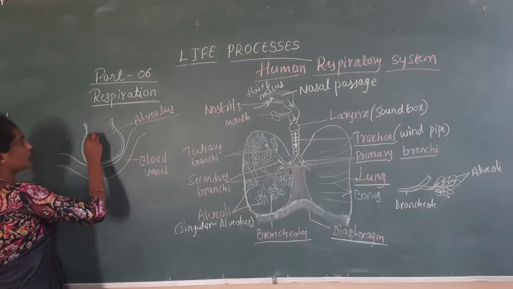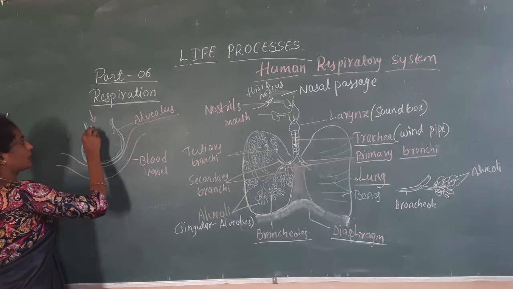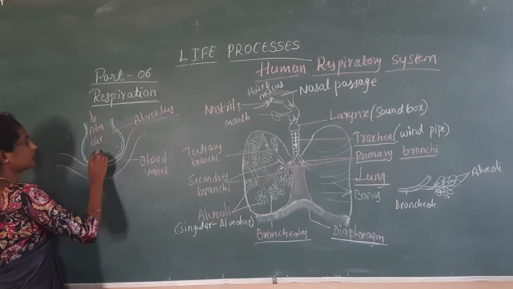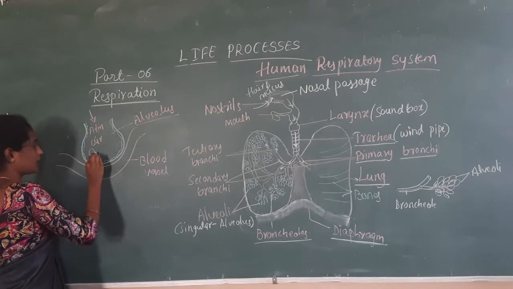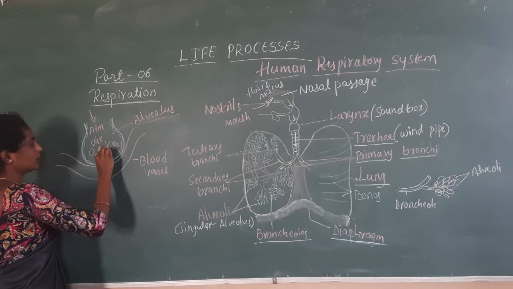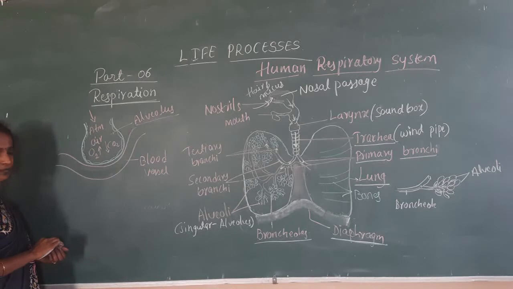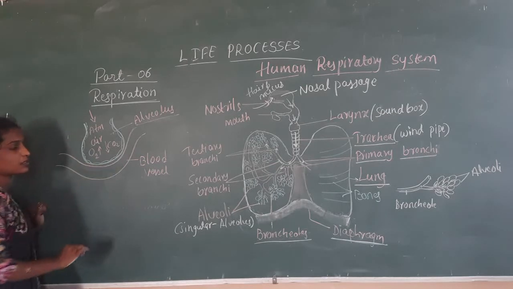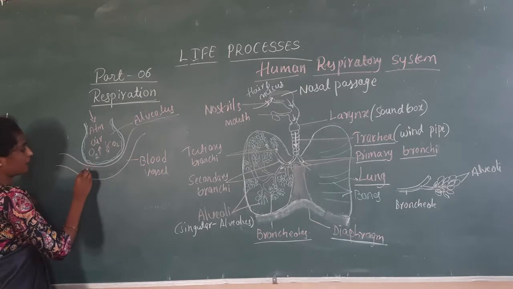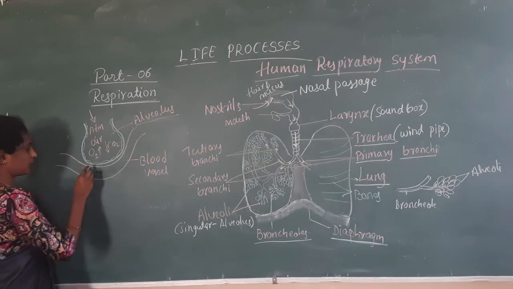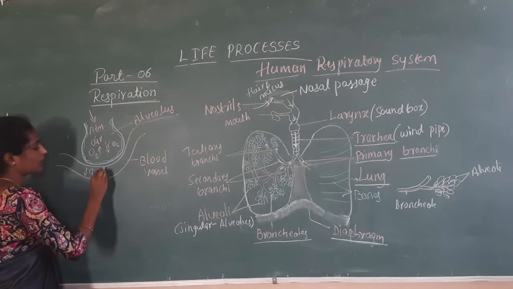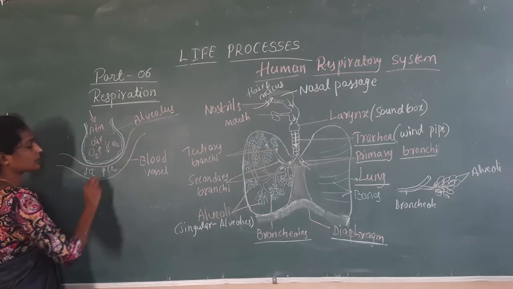Whenever the alveolus takes the atmospheric air rich in oxygen and poor in carbon dioxide, the blood which is coming from the different parts of our body has poor oxygen and more carbon dioxide.